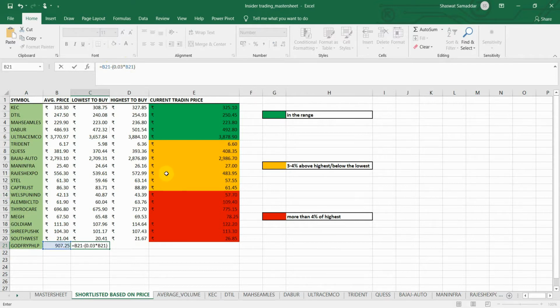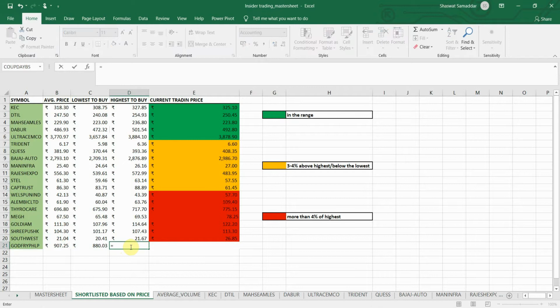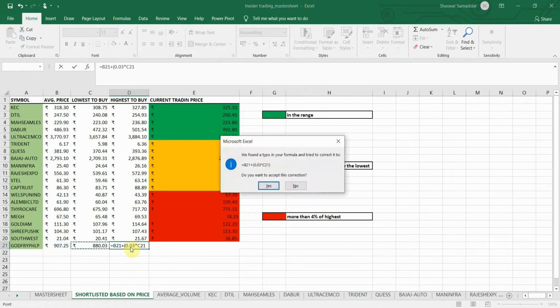For the lower bound, I'll subtract 3% from here. I don't know what's happening. Okay, it's fine now. So we found the lowest price point to buy.